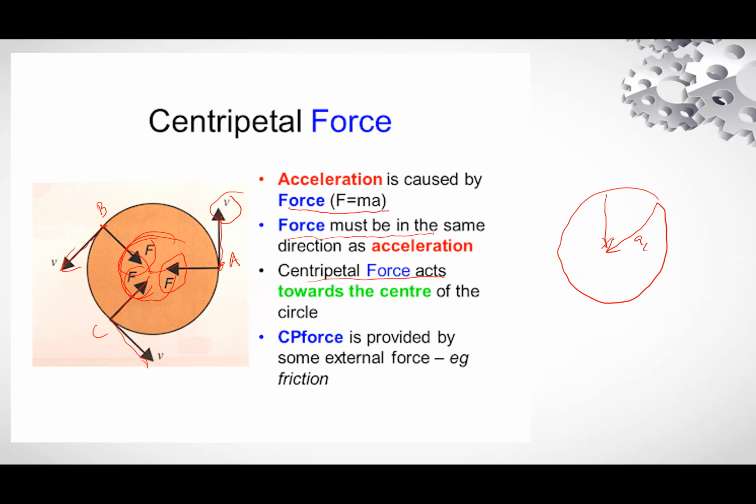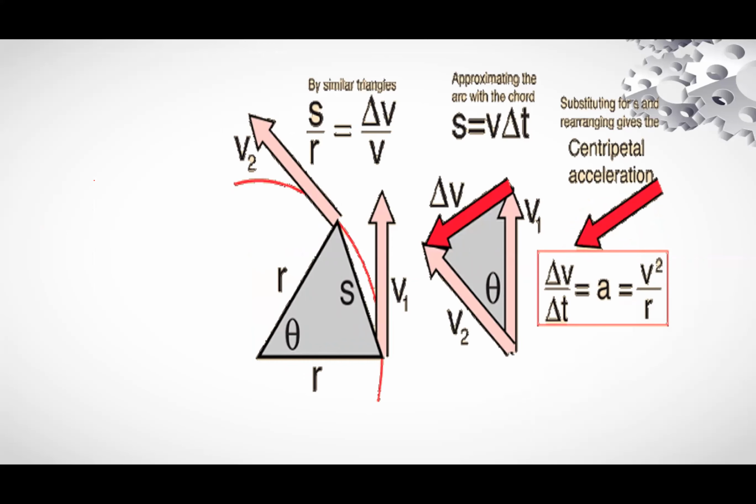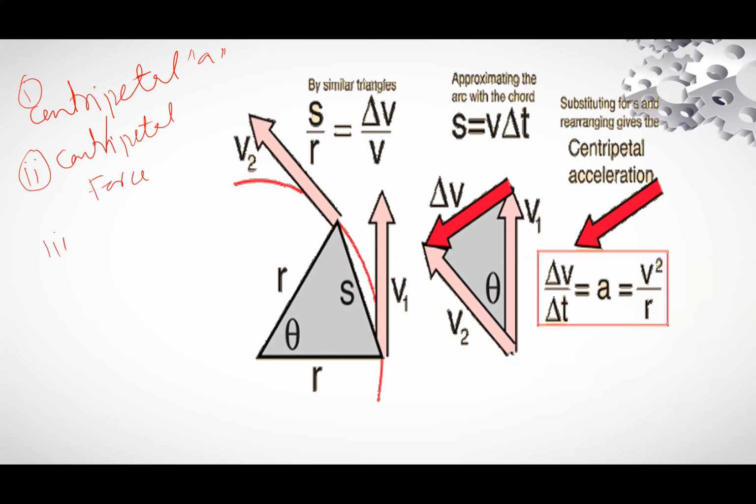For example, this is centrifugal force. Centrifugal force is the reaction force, which acts in the opposite direction to the centripetal force. The reaction force to the centripetal force is called centrifugal force. So here we learn three things. What is centripetal acceleration? First, centripetal acceleration. Second, centripetal force. Third, centrifugal force.